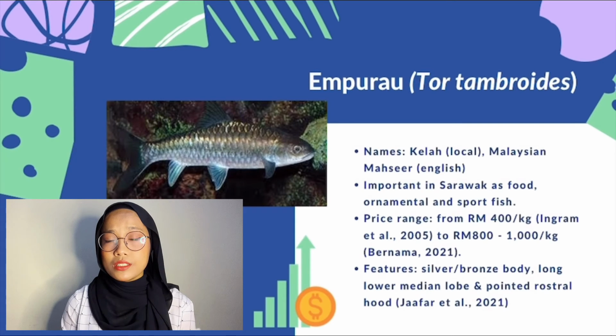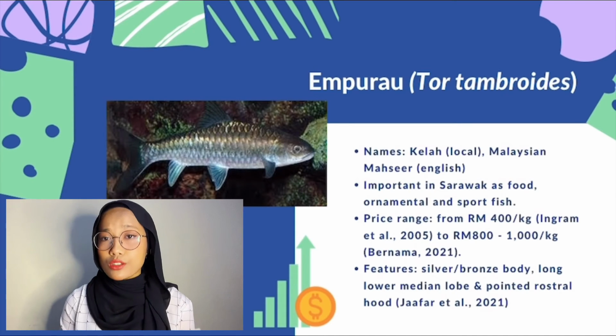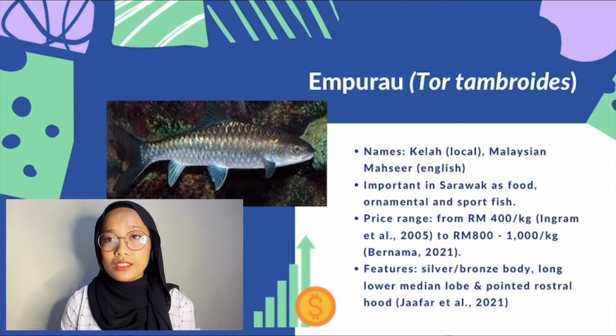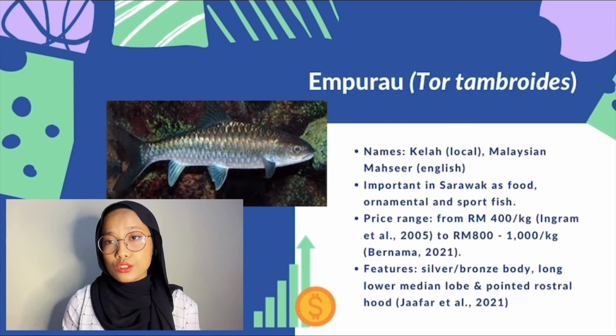This fish can be distinguished by looking at its silvery bronze body color with dark reddish fin. It also has a long lower median lobe and pointed rostral hood, which differ it from other Tor species.